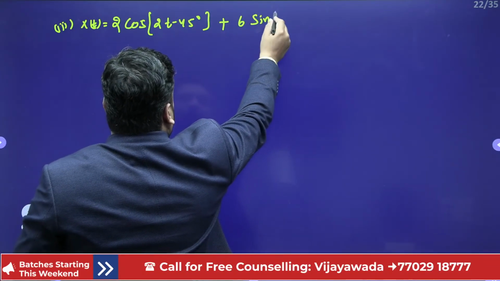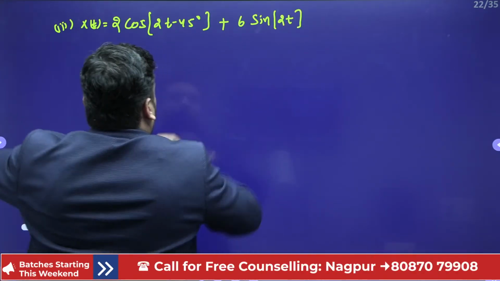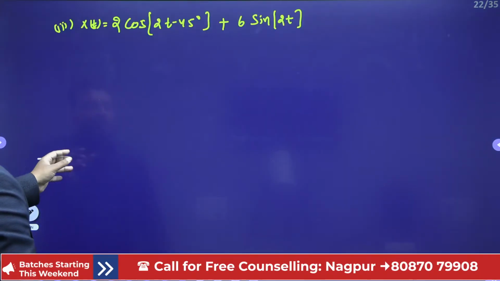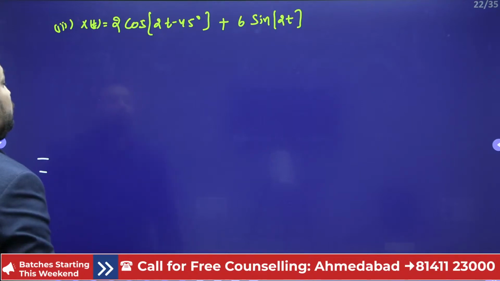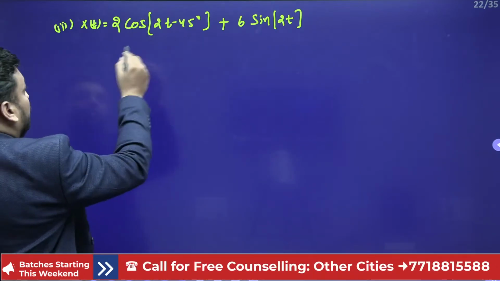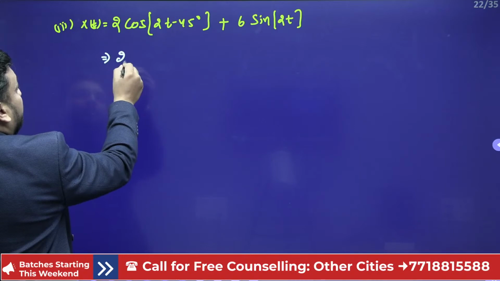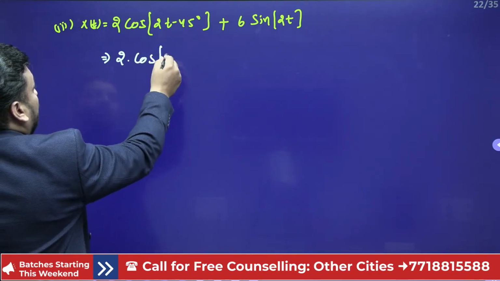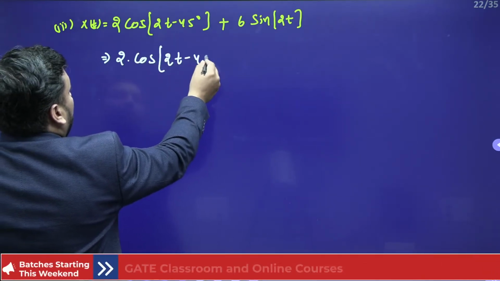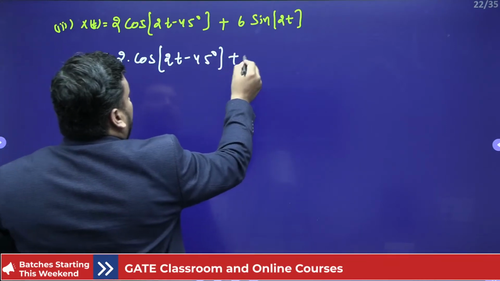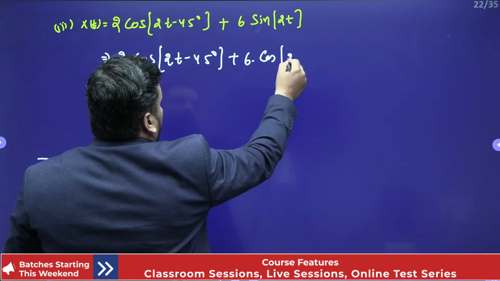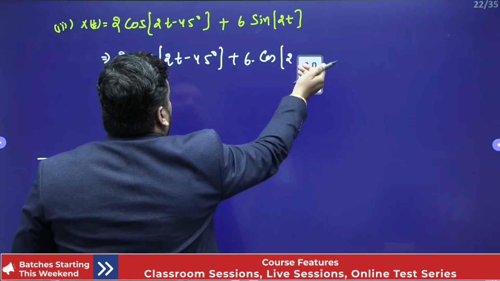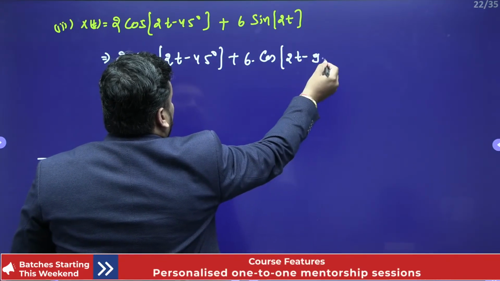Plus 6 sin of 2t. Now student, you should first of all convert both into cos or both into sin. So it will be actually 2 into cos of 2t minus 45 degree, plus 6 into cos of 2t minus 90 degree. Can I write like this?